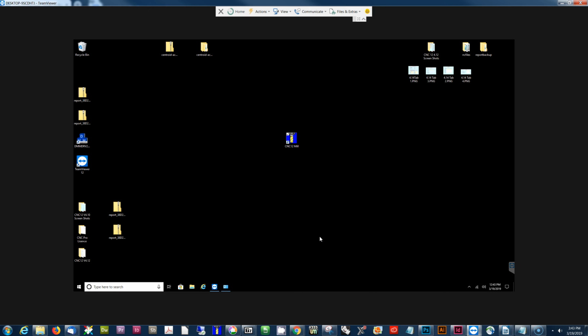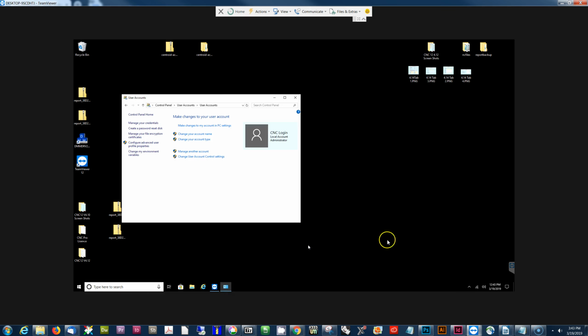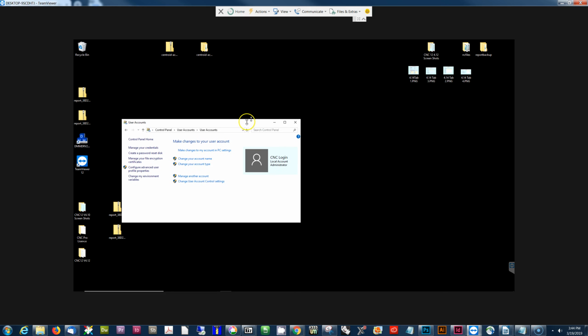And so if you watch the Centroid installation instructions, one of the things they tell you is to modify the user account, or create the user account, so that it has administrative privileges. Well, let's check out the administrative privileges on this particular computer. If I open up the user account screen, hey, it looks pretty good. It says CNC login, that's the name of the account, local account, it says administrator.